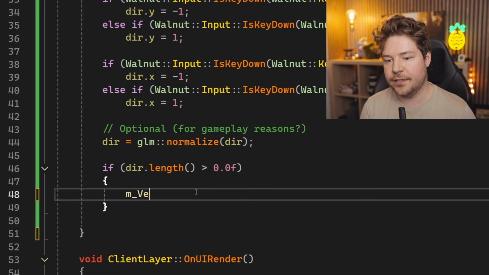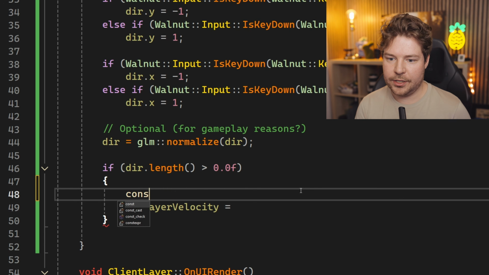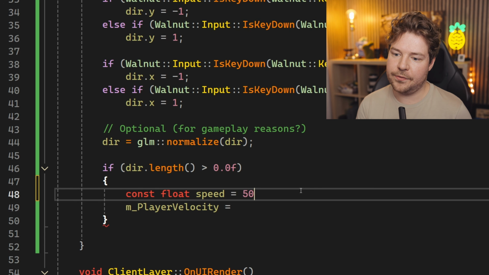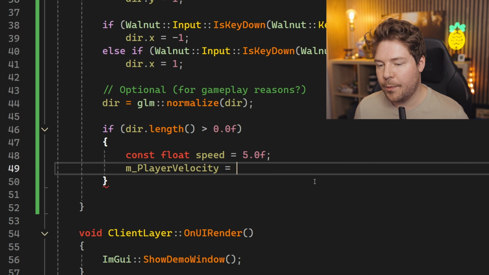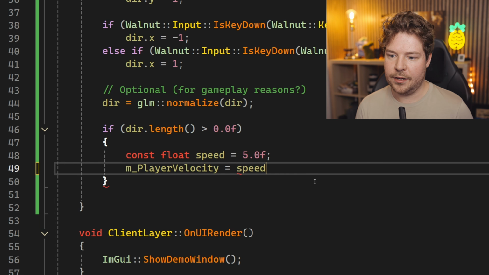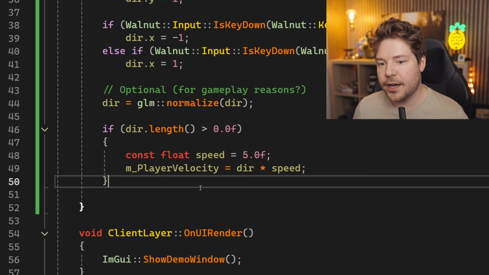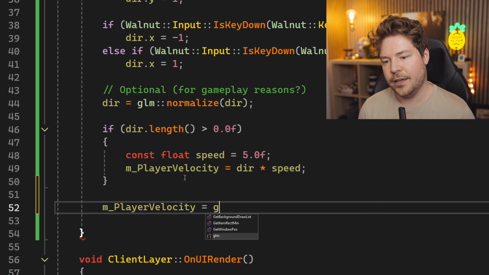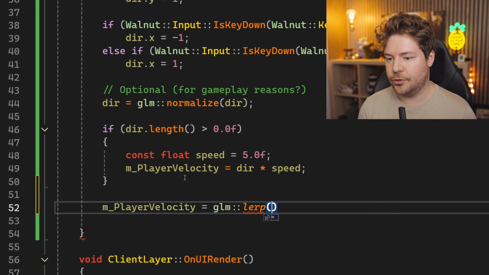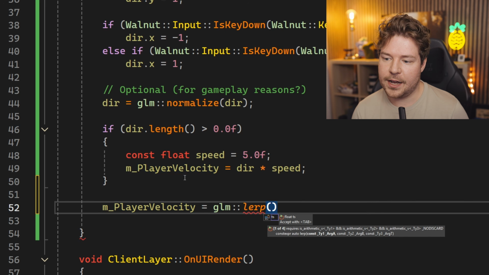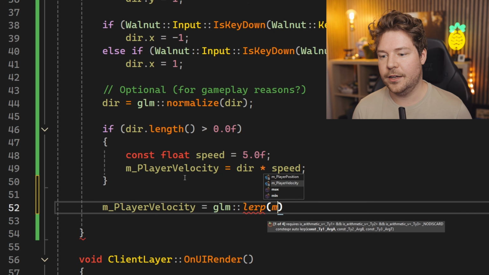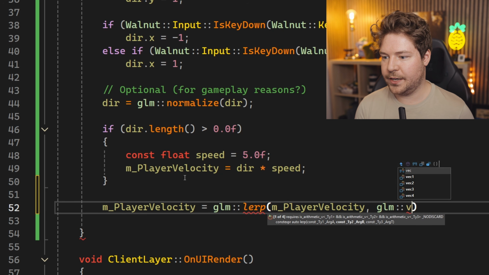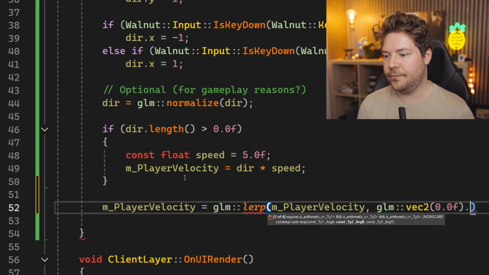and therefore let's update the velocity by setting it to, let's just have a const float speed. I'll set it to like 5, because I don't know how fast we're going to end up moving, but we could set the player velocity to basically direction times speed. Otherwise, what we can do is probably have velocity decay by, for example, lerping it down to 0 from wherever it is by some kind of factor, and then if it's small enough, we can just cancel it out entirely. Or we could just be like whatever for now and set the player velocity to glm vec2 0, and then we'll set this to like 0.3 or something.